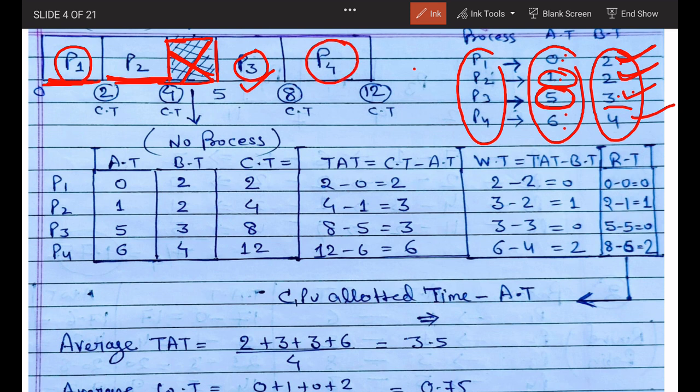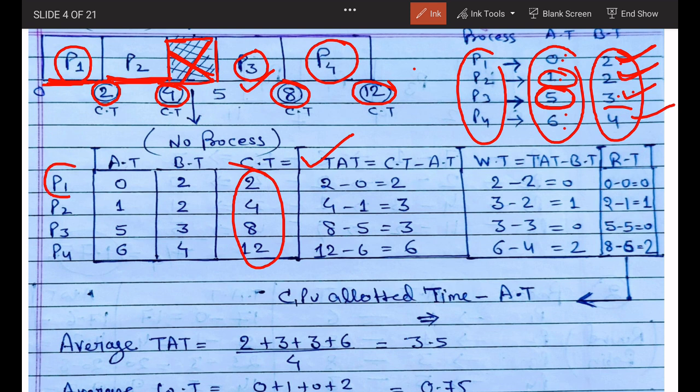Now when the process P1 will complete his task, that is the completion time, P2 completion time is equal to 4, P3 completion time is equal to 8, and P4 completion time is equal to 12. So we have written here this completion time. This is the meaning of completion time. Now what is the turnaround time? Turnaround time means completion time minus arrival time.